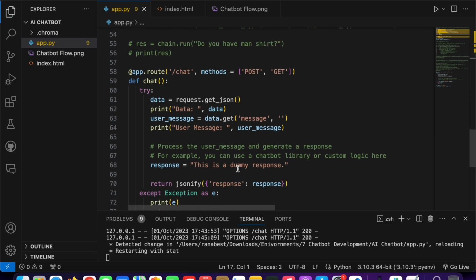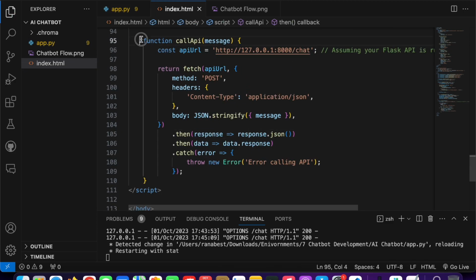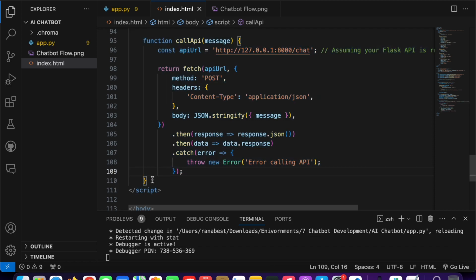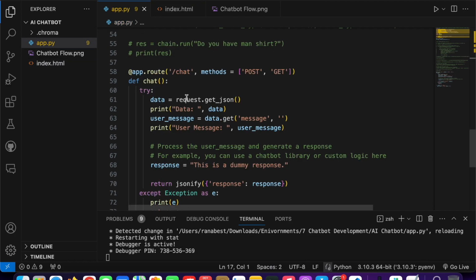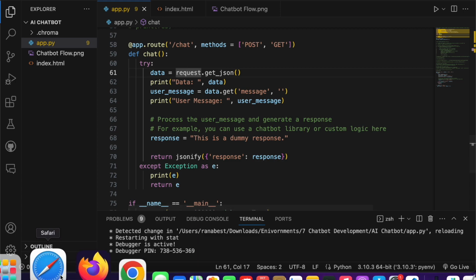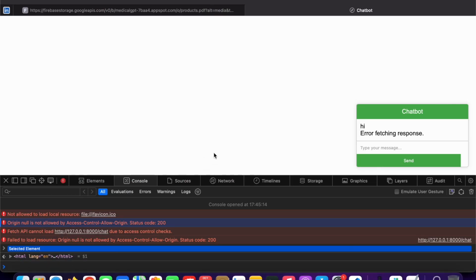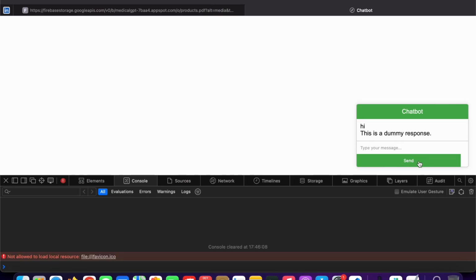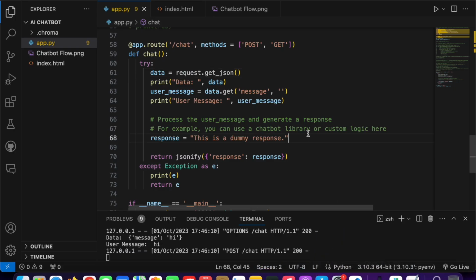Now this problem should go away. And by the way, this is the same code that I copied, so even if I press Control Z, it's the same thing. There was no difference. Okay, just go here, refresh this, "hi". Okay, so now it means our backend server is understanding our request. Here you go. Right now something should be printed here. Okay, yes, data is printed, which is the message and "hi".